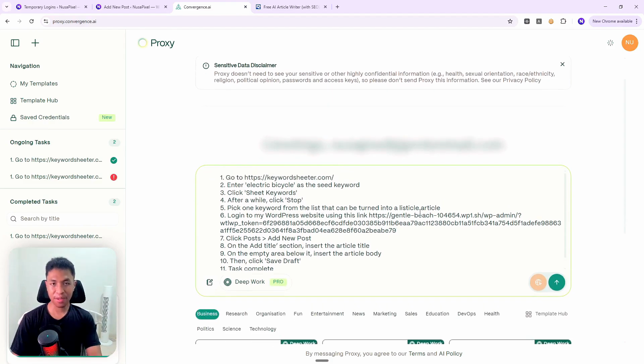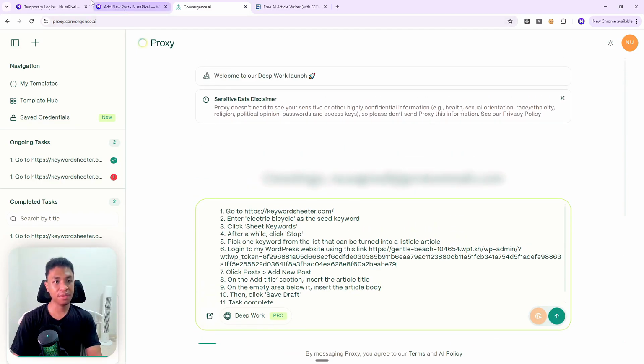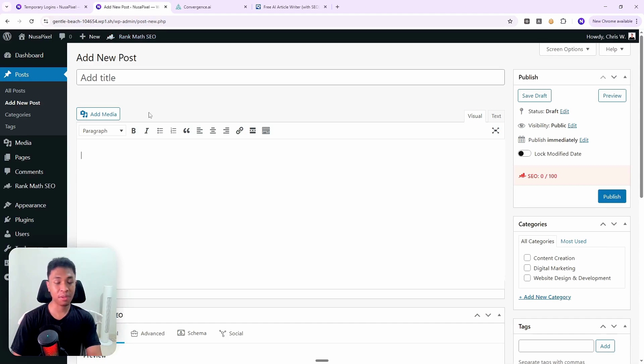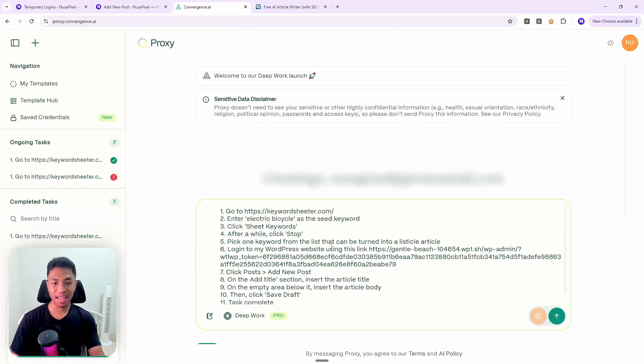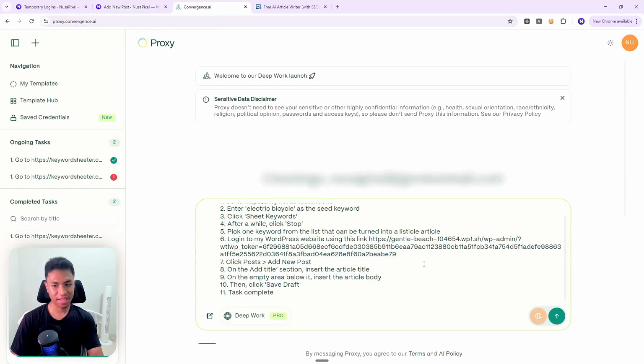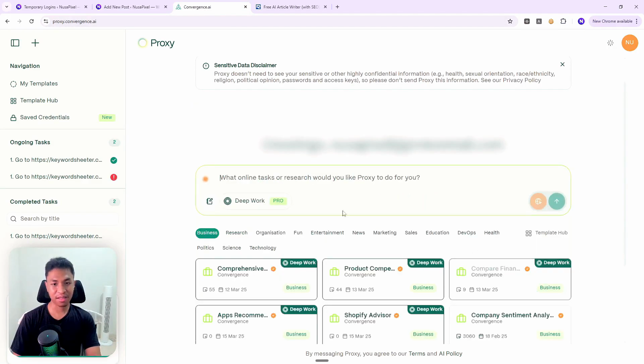So again, I'm not using ChatGPT because I tried that and it doesn't seem to be consistent. And this time I'm using the classic editor. So previously it was on the Gutenberg editor, which I have to admit is a bit too complicated for AI to understand, but hopefully classic editor is a lot more straightforward and eventually AI can write the content right here. That's at least my expectation, but let's see if AI agent can actually do the task correctly.